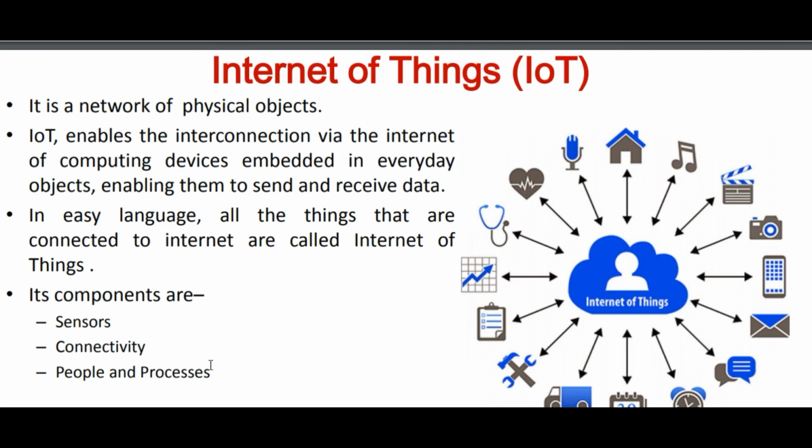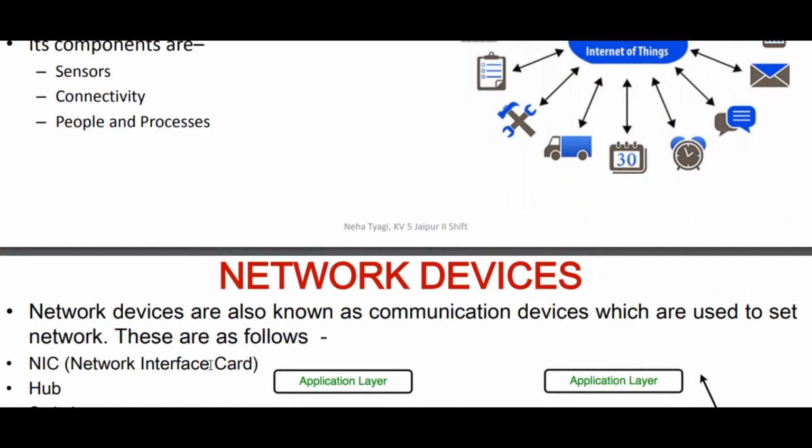Connectivity: definitely it requires internet connectivity. Without internet connectivity we can't get the information of weather, like accuweather.com. And people and process: yes student, without people we can't operate it. We need to start it at least with the help of electricity supply, then after that it will perform the work. Otherwise no device is there which can work by itself.